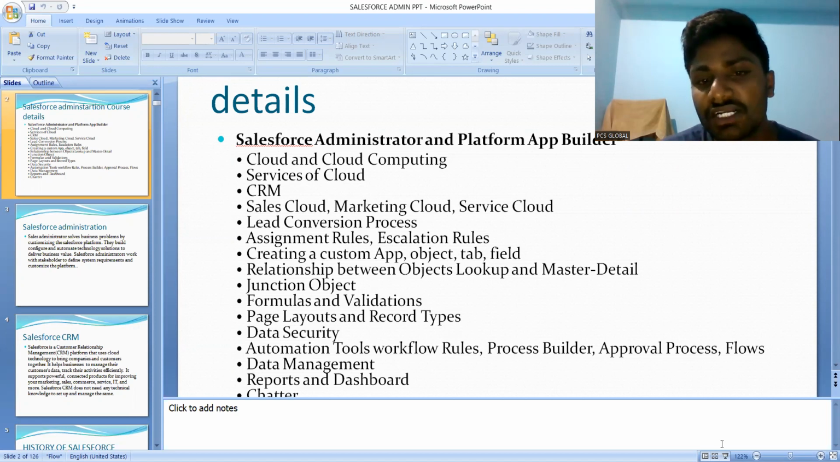And for the objects we have created, we are making relationships between the objects: lookup and master. The relationship between two objects will be there, and from object to object we give a lookup relationship or master relationship. And one more, junction objects will also be there. When you have three or more objects, at that time we can use the junction object.